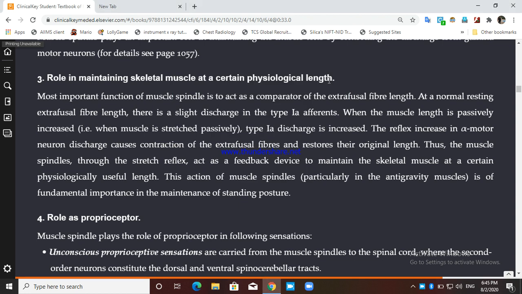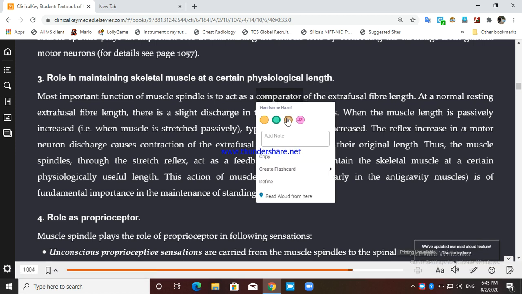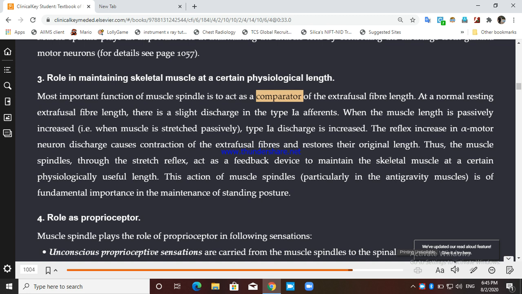So we have an important role in maintaining the skeletal muscle at a certain physiological length. So the most important function of muscle spindle is to act as a comparator. It acts as a comparator. Comparator of what? Comparator of extrafusal fiber length. So that means according to the length of the extrafusal fiber, it will decide the length of the whole muscle. How? At a normal resting extrafusal fiber length. The extrafusal fiber is the fiber surrounding the intrafusal fiber.